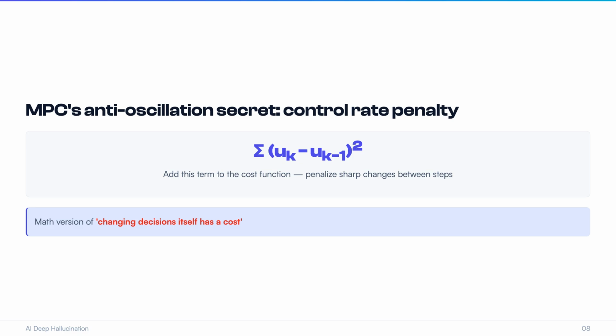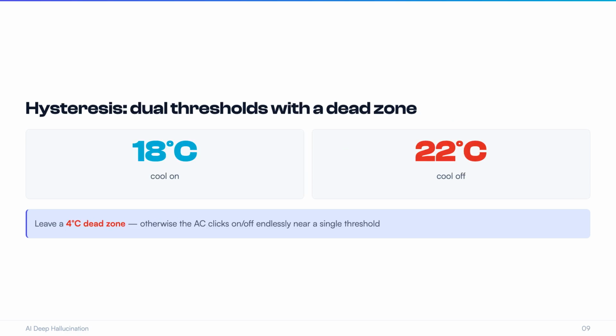That's a neat trick. What's the actual effect? Here's a household example. Why doesn't a thermostat keep flipping the AC on and off? Because it uses two thresholds: cool at 18 degrees, stop at 22 degrees, with a 4-degree dead zone in between. This is called hysteresis. With a single threshold, the temperature jitters around that point and the AC clicks on and off endlessly. Right, leave a dead zone. Don't switch right at the boundary.